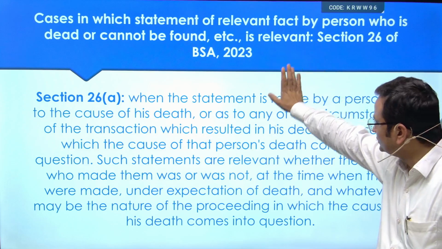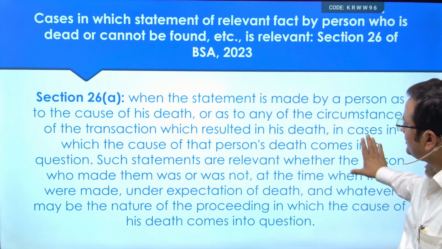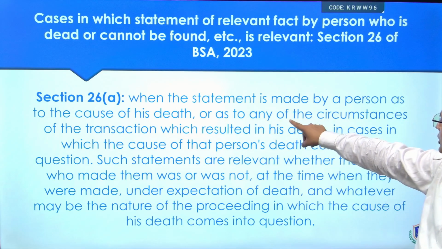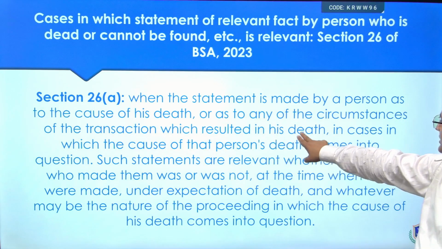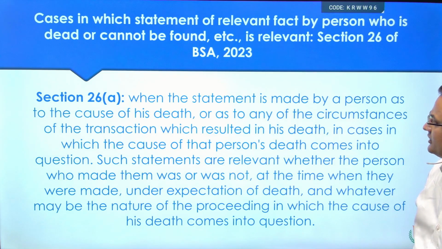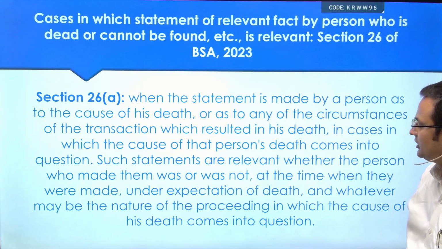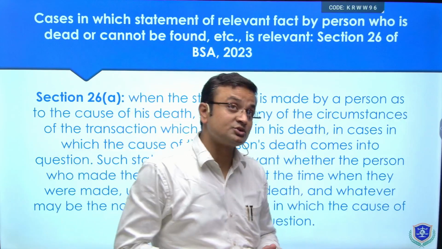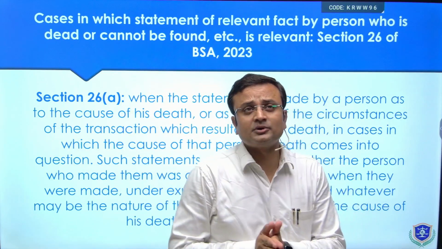So this is clearly given that it can be made to any person when the statement is made by a person as to the cause of his death or to any of the circumstances of the transaction which resulted in death, in the cases in which the cause of that person's death comes into question. Such statements are relevant whether the person who made them was or was not at the time they were made under expectation of death, and whatever may be the nature of the proceeding in which the cause of his death comes into question. So there is no condition given as to whom this is to be made. The only condition is that the statement should be made.